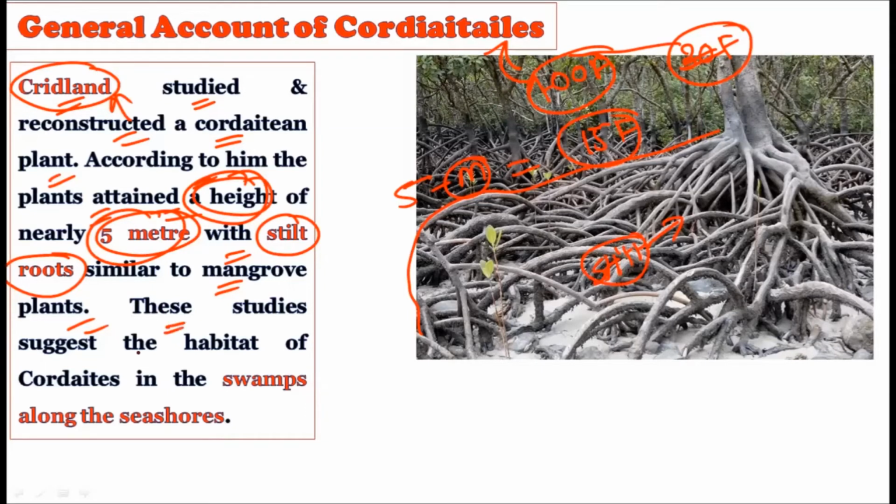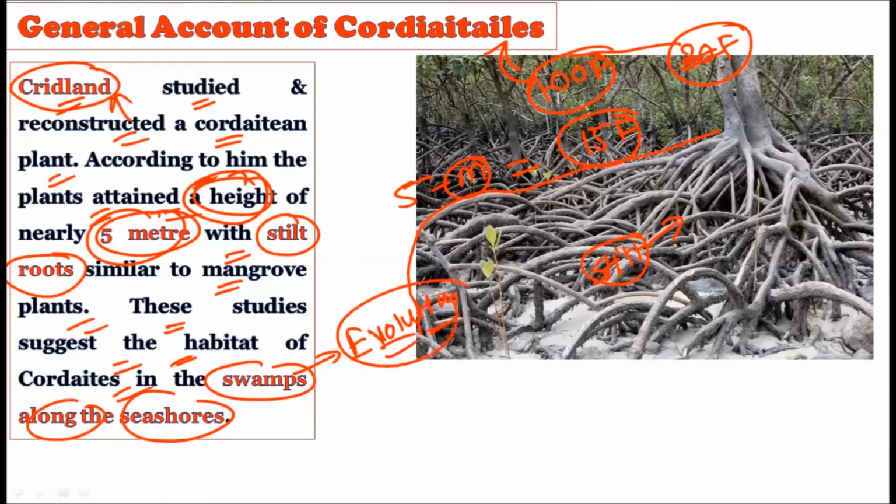Now these studies suggest that the habitat of the Cordaitales is in the swamp along with the seashores. Again, from this we can conclude how they have evolved. If they were having the stilt root, they may have been present along the seashores, that is, along the oceanic coastline. Whatever the oceans are there, along the coastline of these oceans, they were growing, and that is why they were showing the presence of stilt root. Because where we find the stilt root or the pneumatophores today, we find them along the seashores.